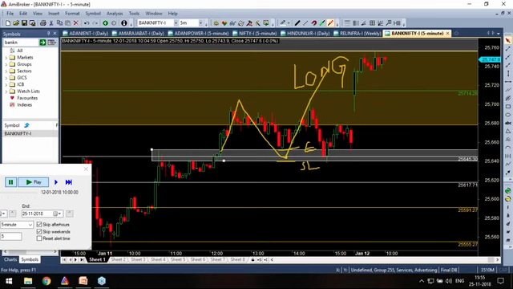Suppose, let's say you are taking a long because you found a 15 minute flag limit. You might be long, but that 15-minute flag limit might go and hit a 1 hour supply flag limit, which is a supply zone.